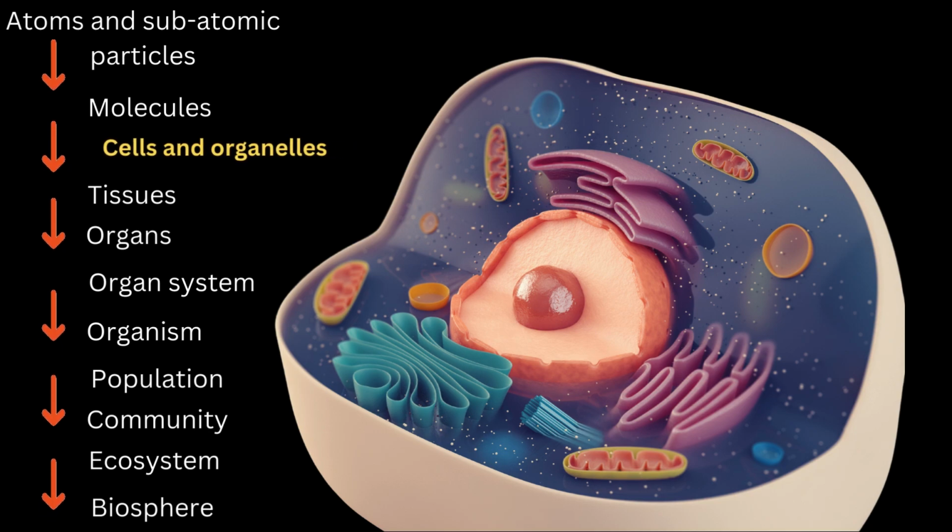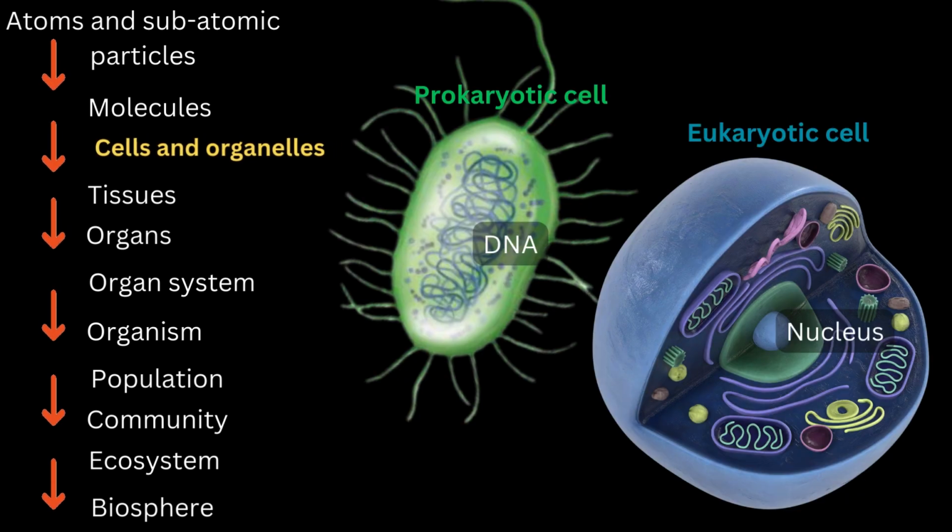Level 5. Cells. Cells are the basic units of life. Every living organism consists of one or more cells. Cells contain specialized organelles such as the nucleus, mitochondria, and ribosomes that allow them to perform essential functions. There are two main types of cells: prokaryotic cells and eukaryotic cells.